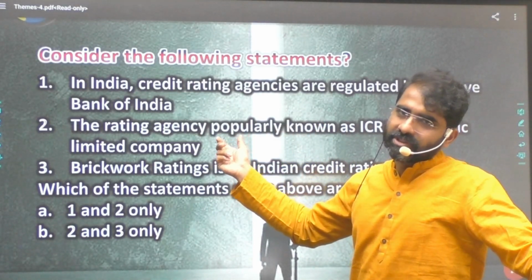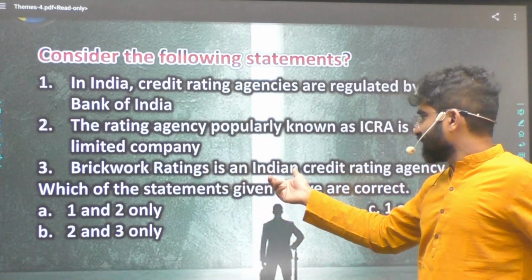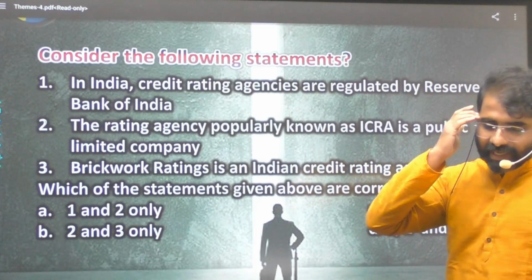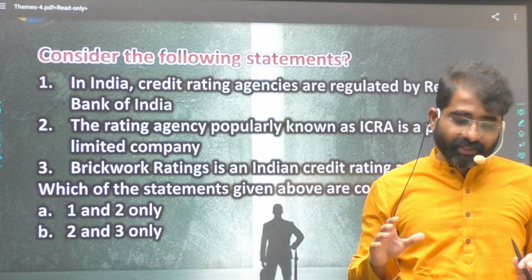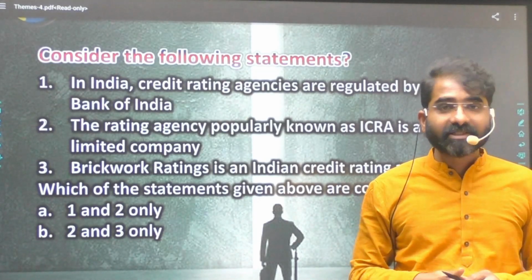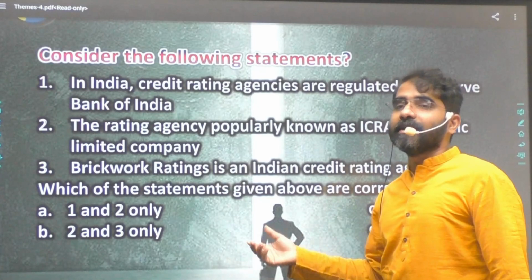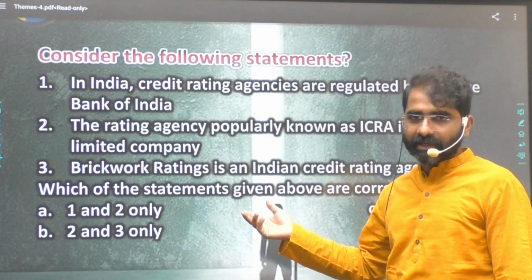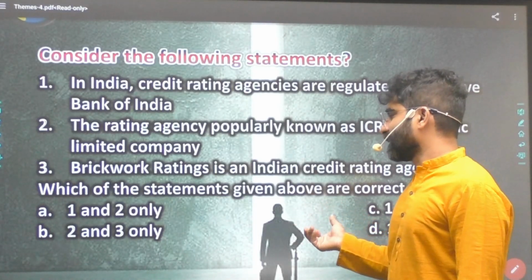Yes, this is very important. And Brickwork Ratings is also an Indian credit rating agency. Both are Indian credit rating agencies only. Brickwork Ratings was set up by a group of bankers basically. So here the first statement is wrong, but the second and the third statements are right.